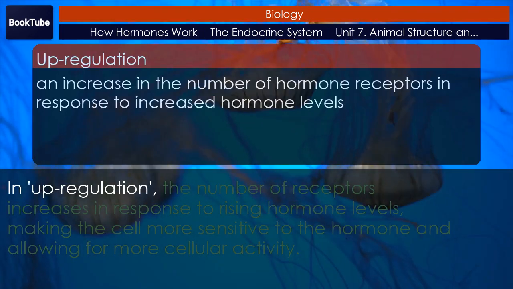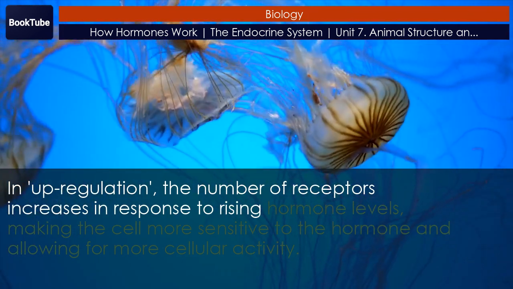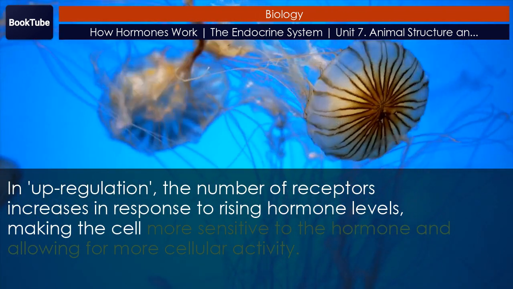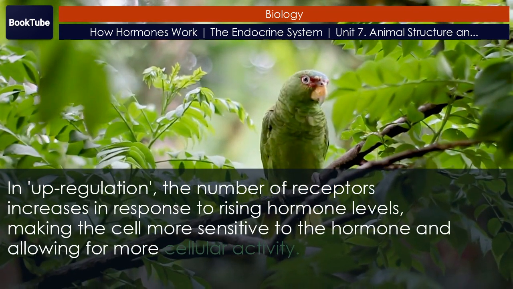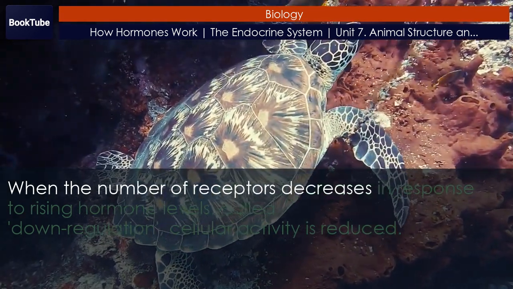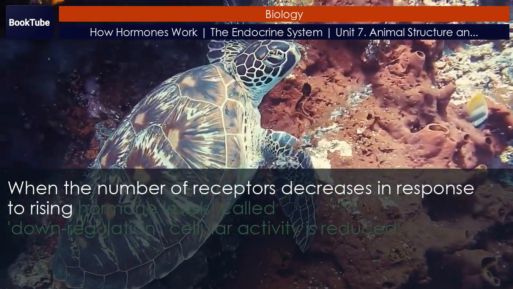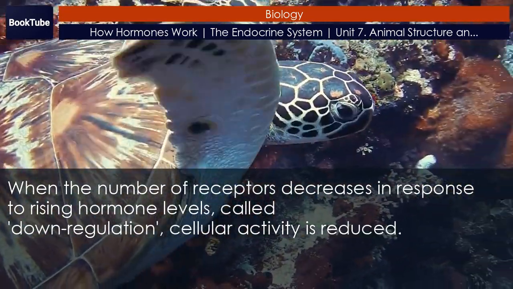In upregulation, the number of receptors increases in response to rising hormone levels, making the cell more sensitive to the hormone and allowing for more cellular activity. When the number of receptors decreases in response to rising hormone levels, called downregulation, cellular activity is reduced.